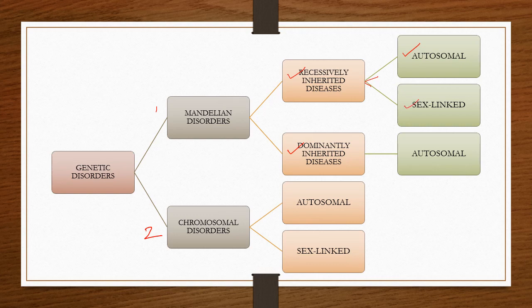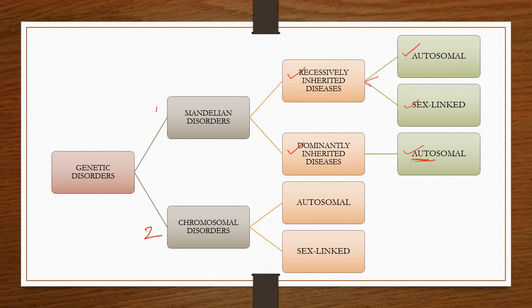So recessively inherited disease may be autosomal recessive or X linked recessive, and dominantly inherited diseases are always autosomal only. So under dominantly inherited diseases, we can observe only autosomes. We cannot say that sex linked.